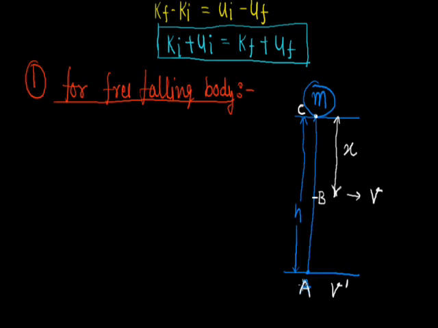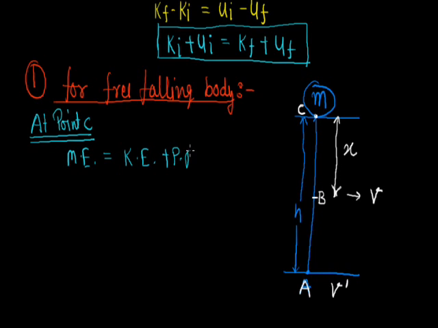So we can calculate the total mechanical energy at points C, B and A. First, when we calculate the total mechanical energy at point C, total mechanical energy is given by the sum of kinetic energy plus potential energy. At the highest point, since its initial velocity is 0, kinetic energy will also be 0 and potential energy will be mgh. So we get total mechanical energy at point C is mgh.